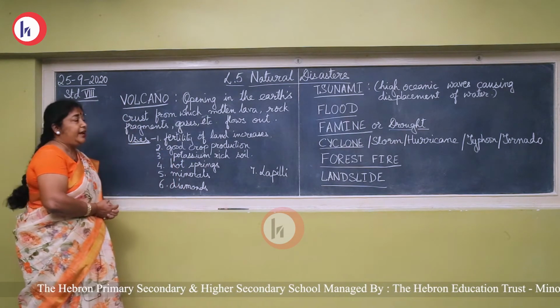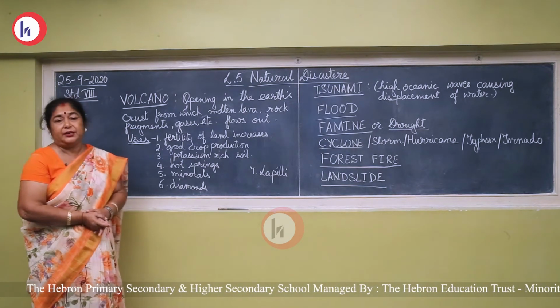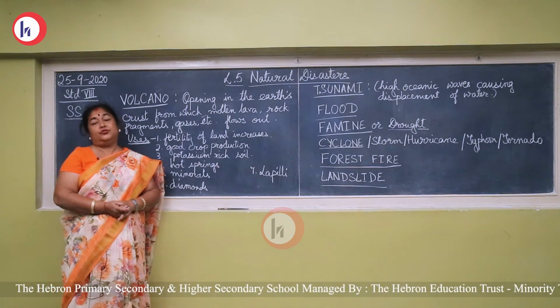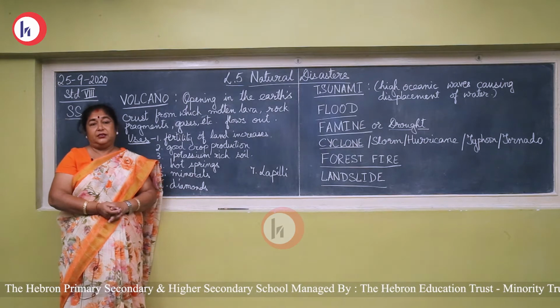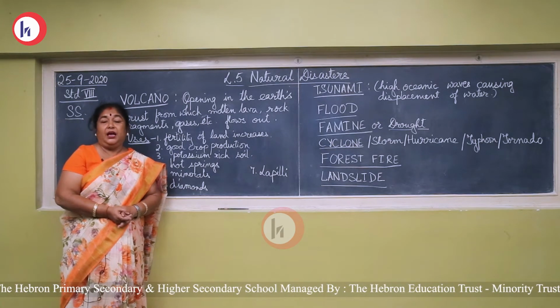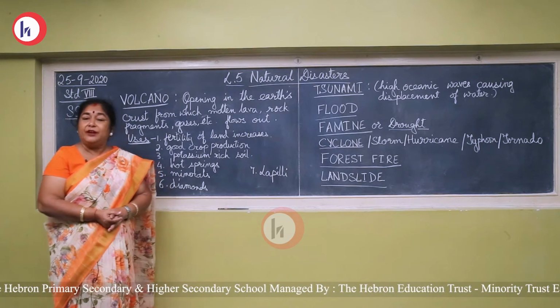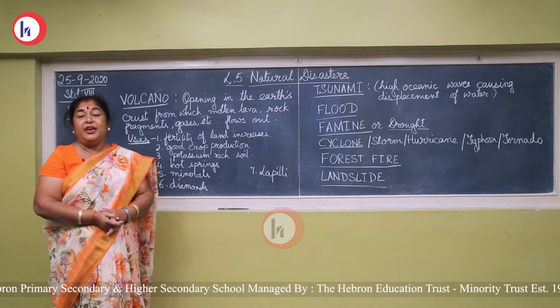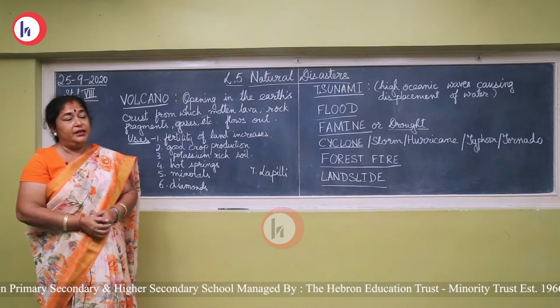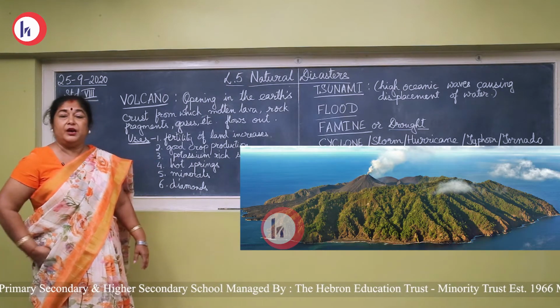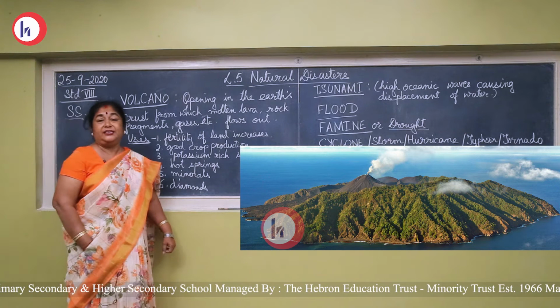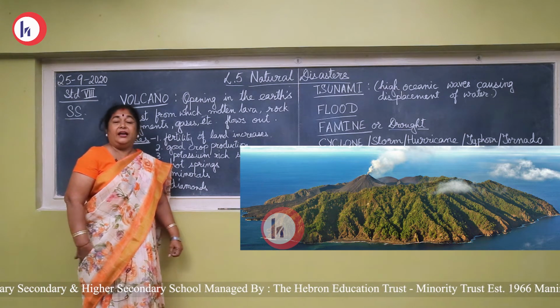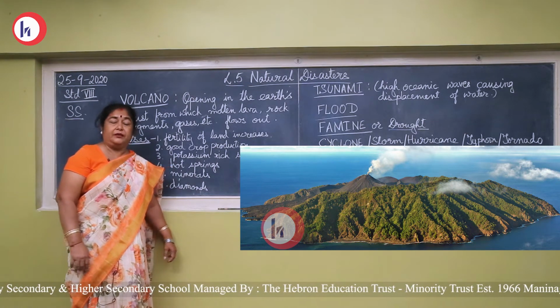Now, volcanoes are of three types: active, dormant, and extinct. An active volcano is one which erupts maybe after a few years. We have an active volcano in India, in Andaman Nicobar. It erupted last in 1991 and it has chances to erupt again.